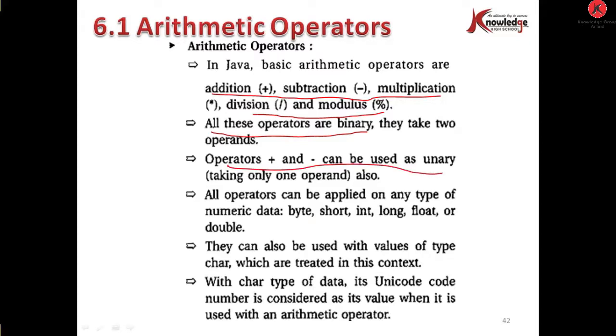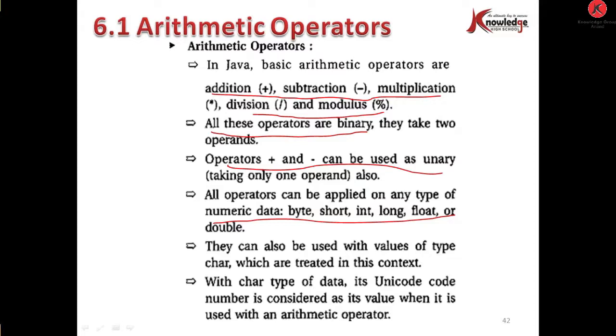All operators can be applied on any type of numeric data: byte, short, integer, long, float, or double. They can also be used with values of type character, which are treated as numbers in this context.